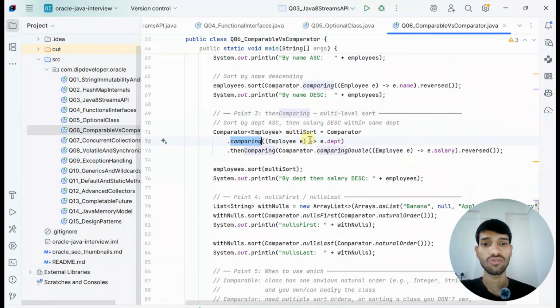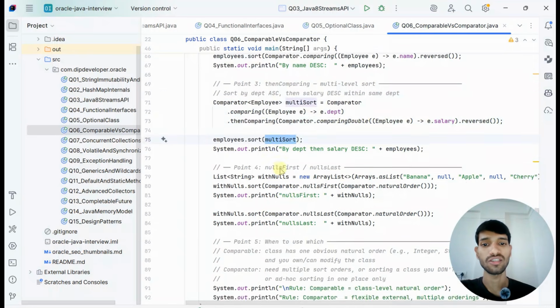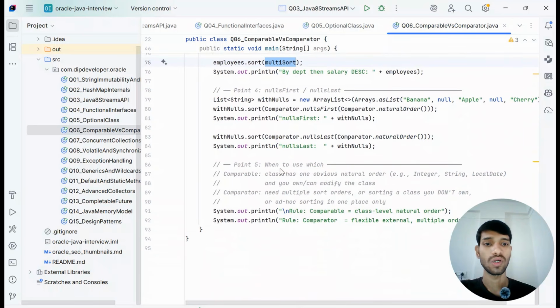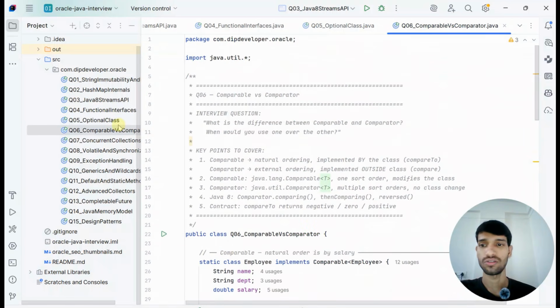First we do comparing, and then thenComparing, which sorts first by department and then by salary. So this is for multi-sorting. You can go through this for better understanding.